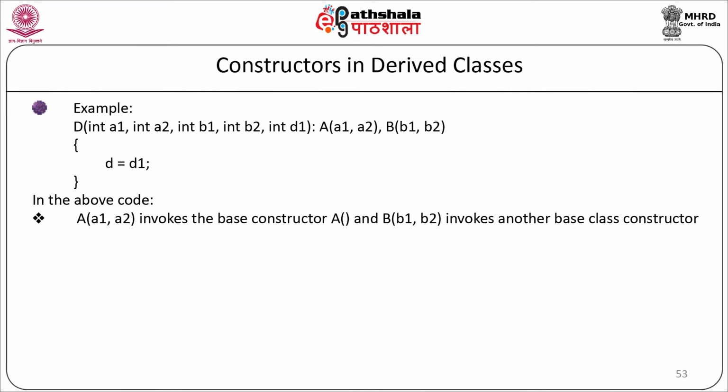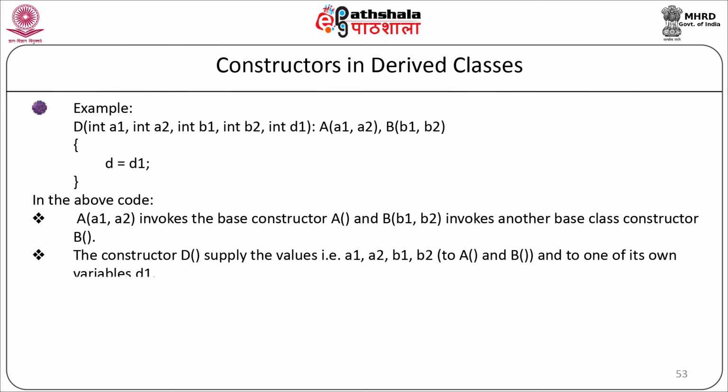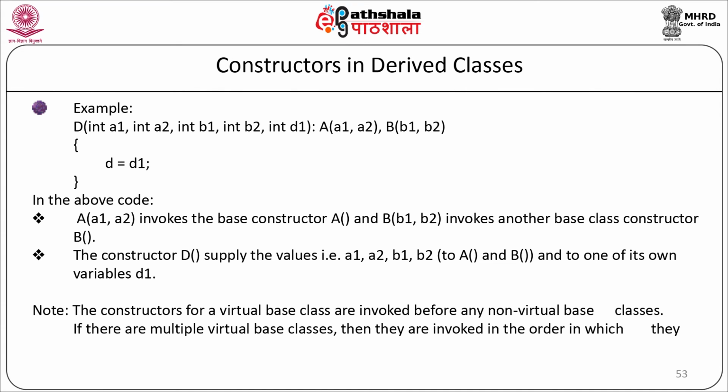In the above code, A(a1, a2) invokes the base class constructor A and B invokes the other base class constructor. The constructor D supplies the values of a1, a2, b1, b2 and one of its own. The constructors for virtual base classes are invoked before any non-virtual base classes. If there are multiple virtual base classes, then they are invoked in the order in which they are declared.